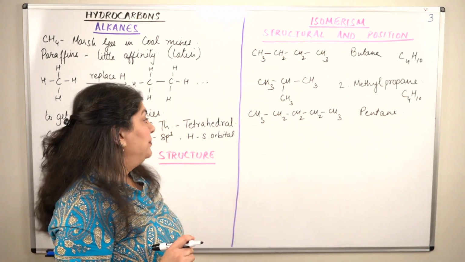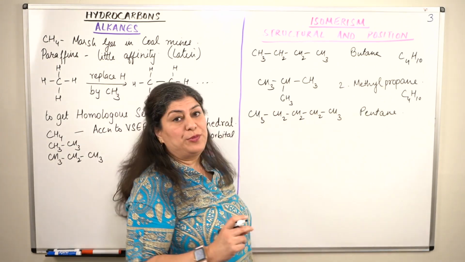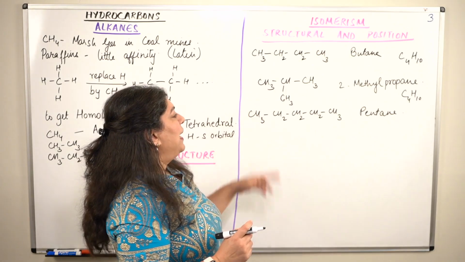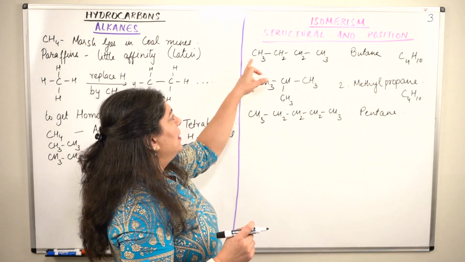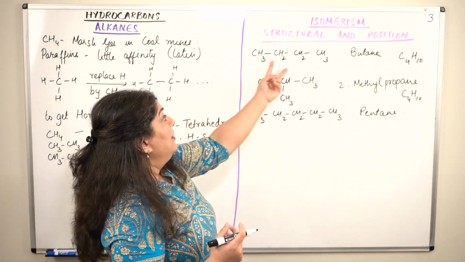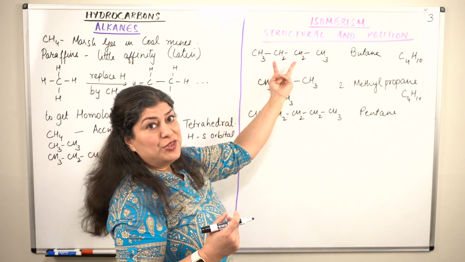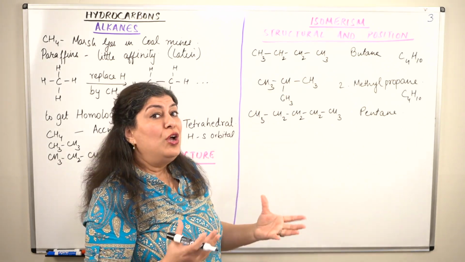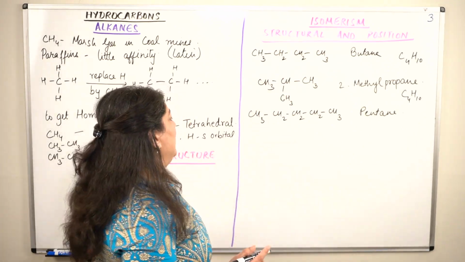Pentane is the next member. Now, if you get pentane, let us imagine that this methyl group, it's not necessary that it is the first carbon that extends. In the case of butane, you have these two options, right? These carbons could also be branching out. So let us write down.